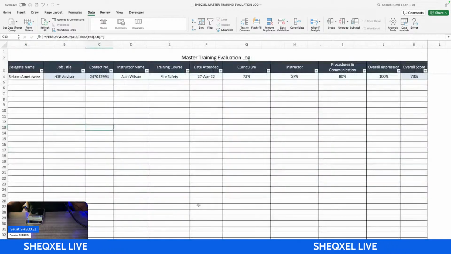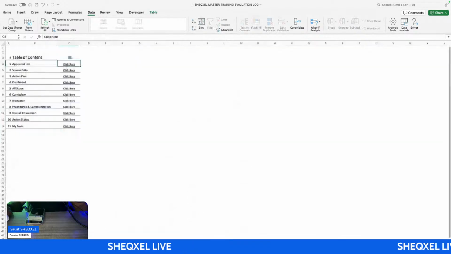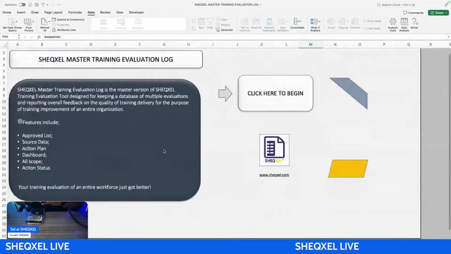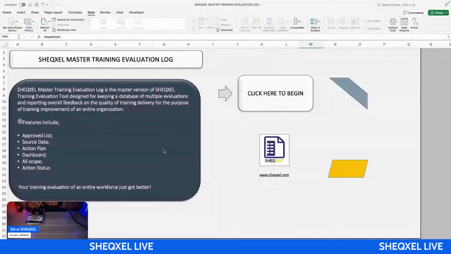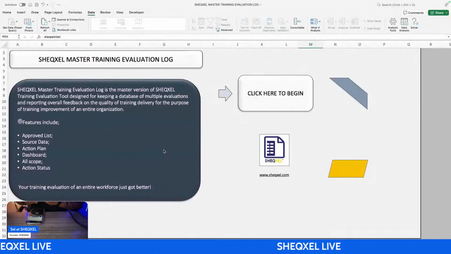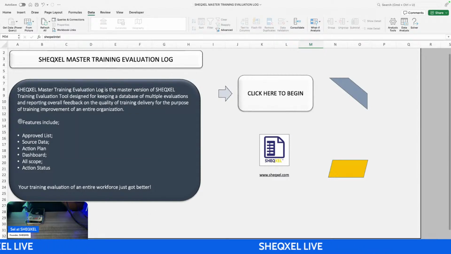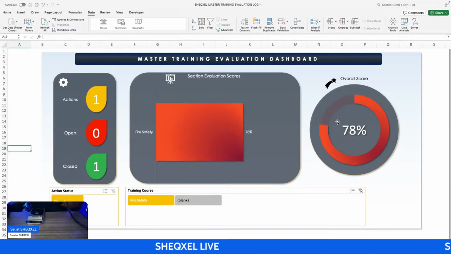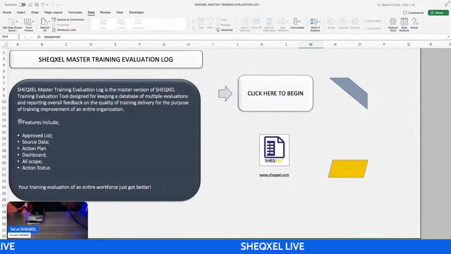So imagine you have a large database. Everything is addressed for you, right? So that is basically what this template is all about. We started looking at the individual training evaluation log for one person, and then we looked at a master training evaluation log. That is to gather all the feedback across the workforce to ensure that we are doing proper training evaluation, and then we're able to estimate a score. And that score is how we demonstrate that we are improving training as a process. That's pretty much it. Okay, so this brings this session to an end.